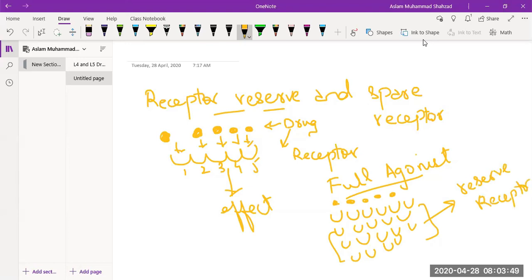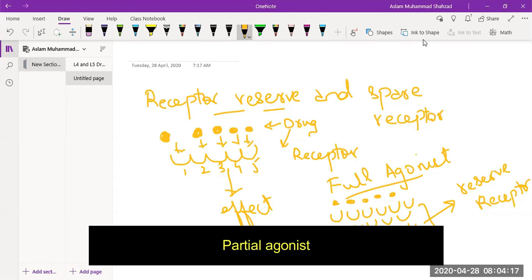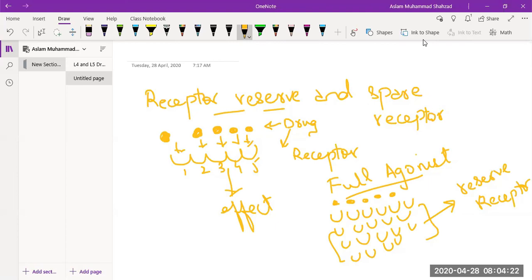It can be explained in terms of sports, where you have 5 to 6 reserve players in your team, which are not required in the team unless someone gets injured. Or for example, if a battery is fully charged, the cells that are used inside are known as the full agonist, which is sufficient to produce the effect. But if the batteries are not full, they are half, then it is known as a partial agonist. So when we talk about a partial agonist, it means we need more drug to occupy these receptors.